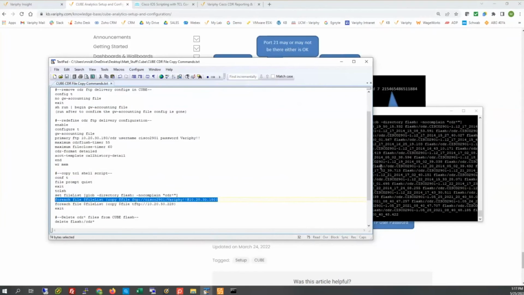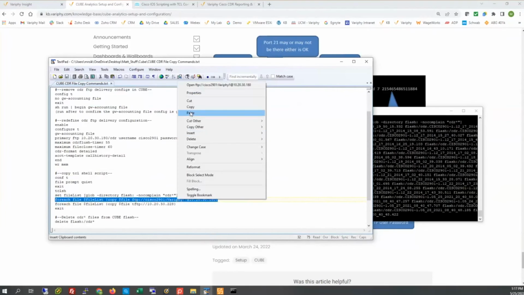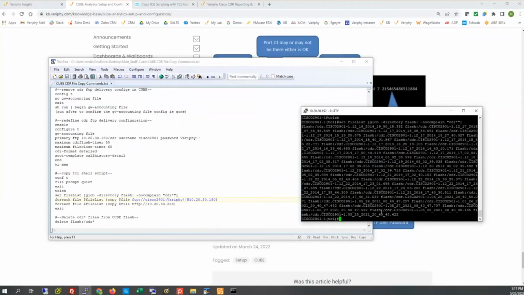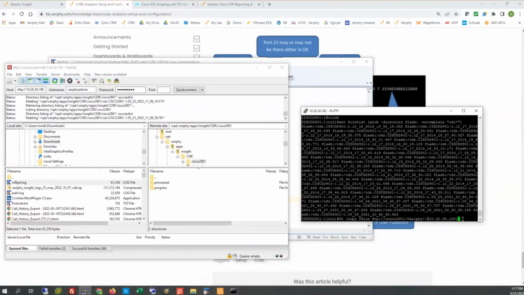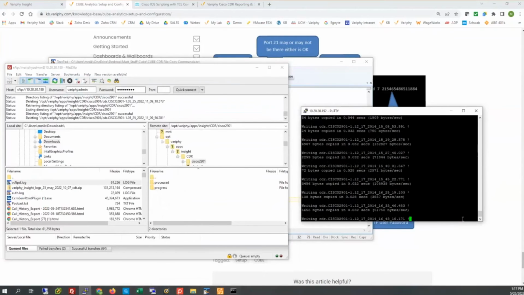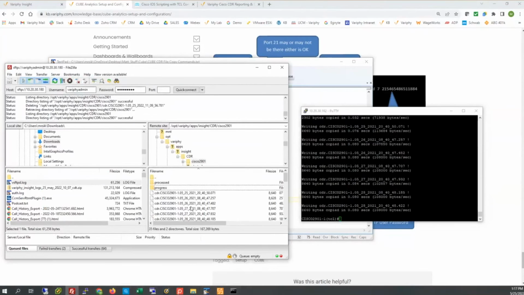So now with these actually set in a file list, I'm pretty much just going to use that same account just to kick them all over. So I'm going to copy this. Before I hit the enter button on that, let's just go ahead and maybe pull up this FTP client. We'll hit enter here, and now it's going to run through all those CDR star files. I'll go ahead and refresh my server here, and now we see all those CDR files that have been delivered into the directory we expect them to be in.